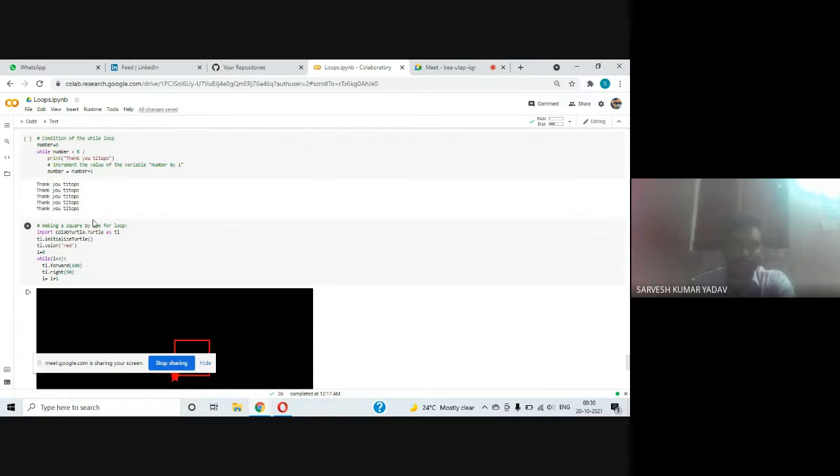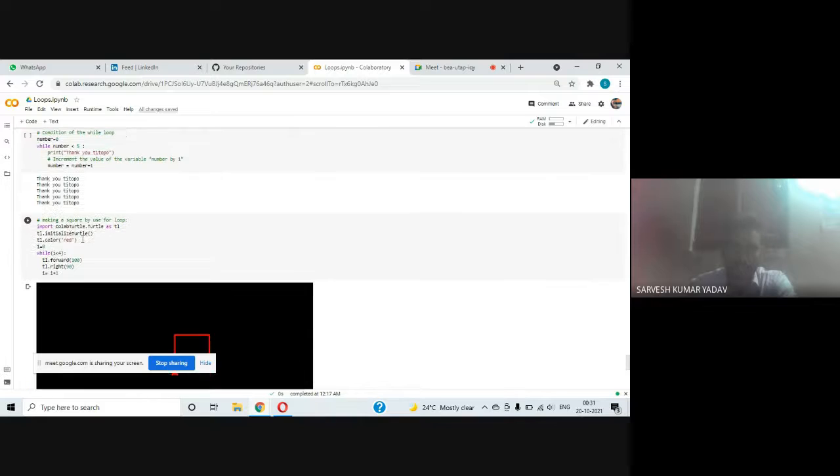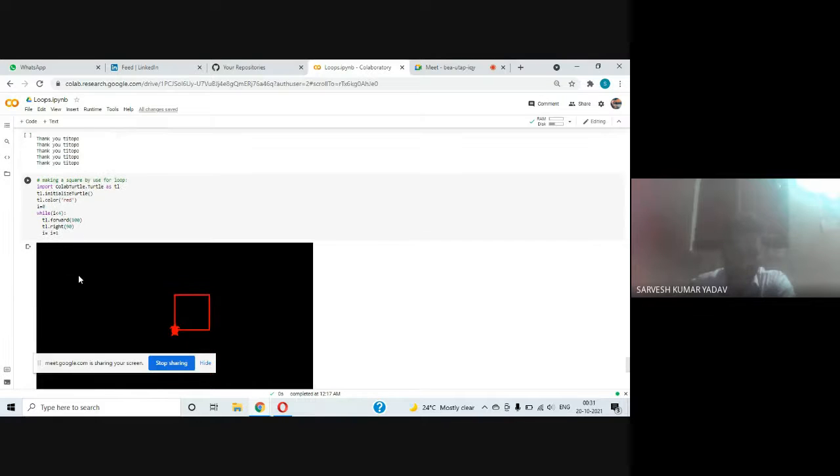Okay, let us form a square with the help of this while loop. Import Colab turtle as TL, TL dot initialize turtle, TL dot color red, i equal to 0. Just importing Colab turtle with the alias name TL, initializing this turtle and setting the color equal to red, and we are forming the same square with this while loop. While i is less than 4, we are printing this. Let us see.